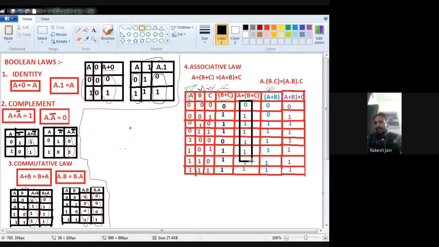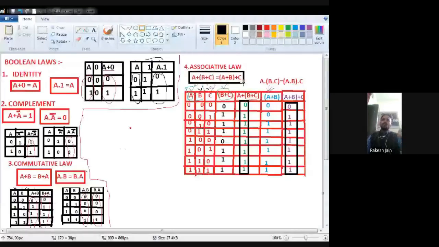So now see, A plus B is 0 and C is 0, both are 0, that's why 0 is there. Now second case, A plus B is 0 but C is 1, that's why 1. Now A plus B is 1 and C is 0, because 1 I find, so I put a 1. Now A plus B is 1 again and C is 1, because I find 1, so 1. A plus B is 1, C is 0, but I find A plus B as 1, so 1. Any input is 1, you have to put 1, and see A plus B is continuously 1, so I put 1 1 1 here. Okay, now check the LHS and RHS.